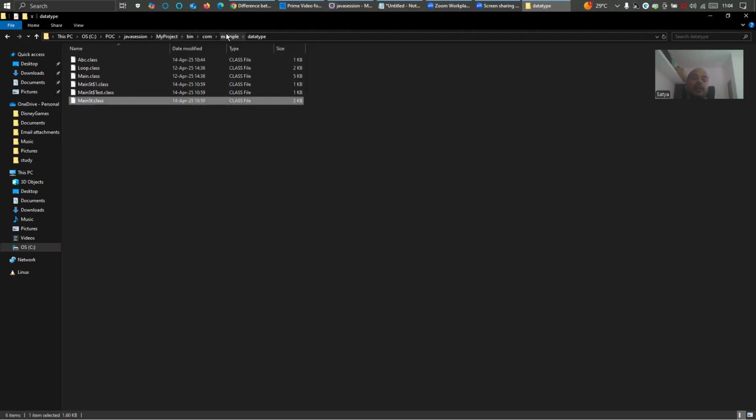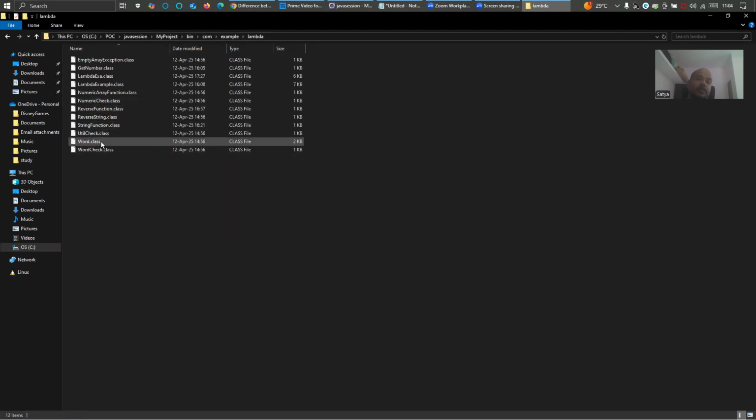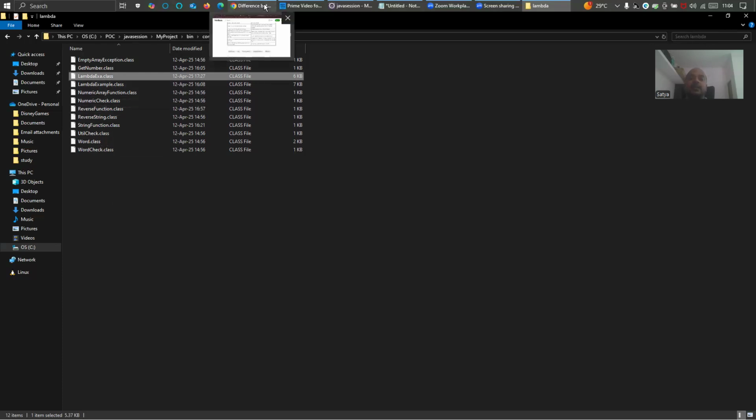If I go to the lambda, wherever we have implemented lambda, see, all these interfaces and classes are there. You will have the main class, but you will see LambdaExampleX. This is the class where we have implemented anonymous methods or lambdas. Do we have those lambda classes here? No. If you have seen my previous examples, you will not be able to find any lambda classes or lambda expression classes created, because they are inside this. And let's say I am going to decompile this class.